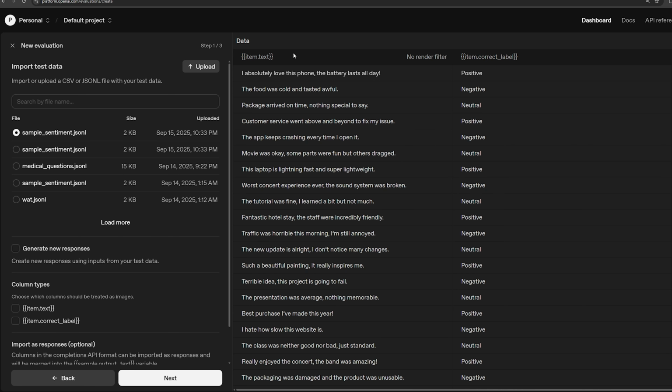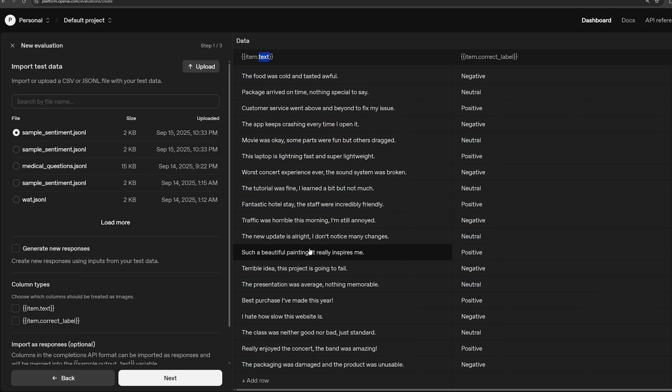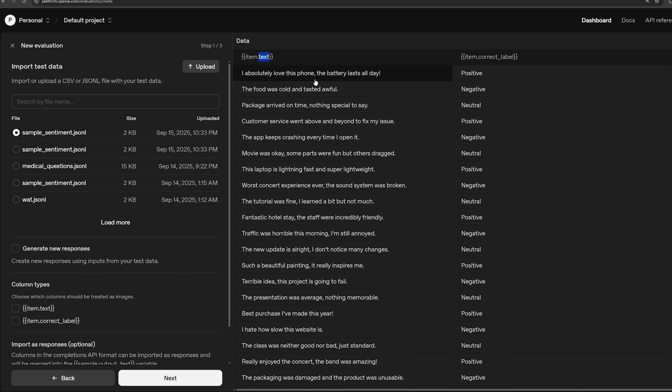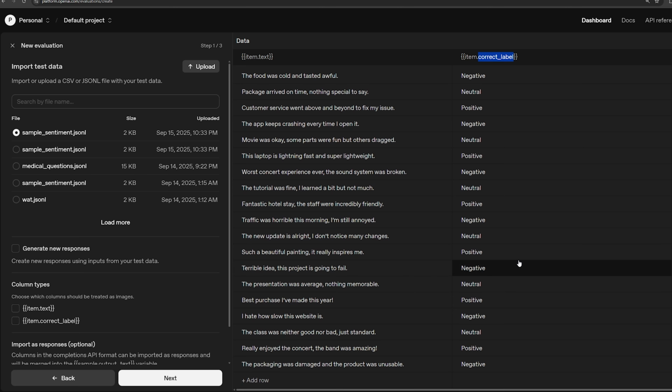okay? So it's made up of two columns here. We have the text column, which is just the actual text that we're going to be classifying. So this is what we would want to feed to the model. You can have as many columns as you want, and then do whatever you want with whichever column you want. This particular column, like I said, will be what we're feeding to the model. And then we have the correct label column, which is essentially what we expect the model to output.